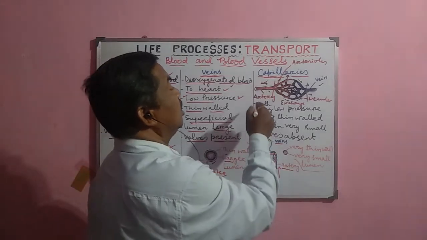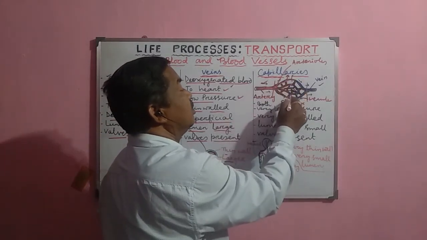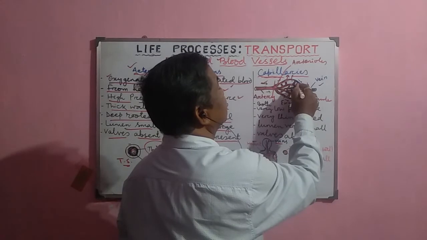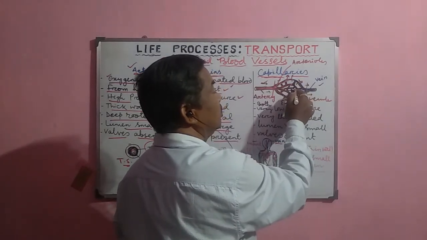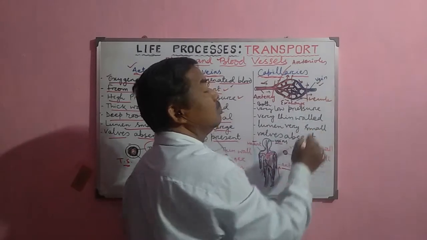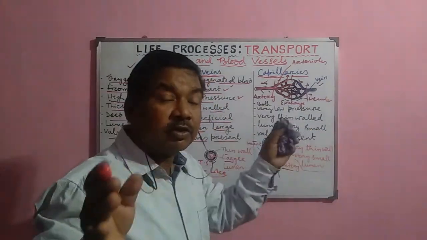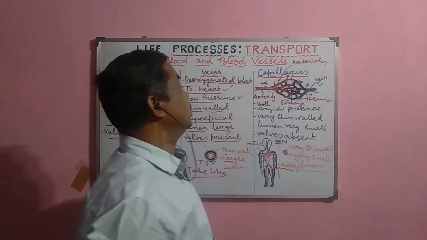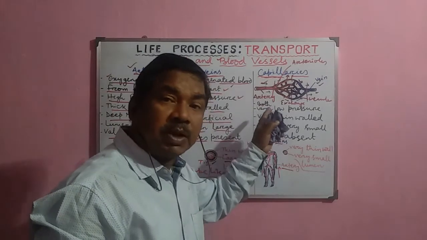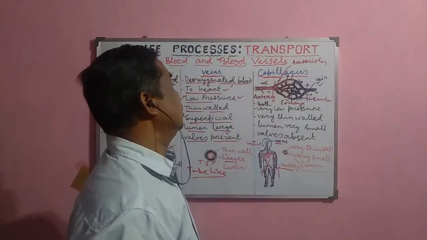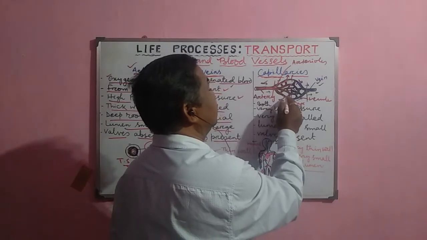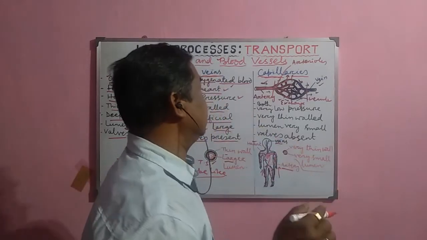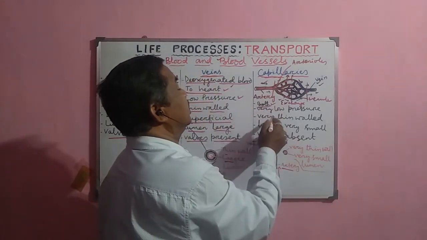So that is why the arteries end here. Artery ends with capillaries, whereas the veins start with capillaries, because the capillaries present here join together to form the vein, while the artery branches to form the capillary, and the capillaries join together to form the vein. So that is why it is said that artery ends with capillaries and vein starts with capillaries. And the exchange of materials, either gases like oxygen and carbon dioxide, or the nutrients, everything occurs through the capillaries. So the capillaries contain both oxygenated and deoxygenated blood.